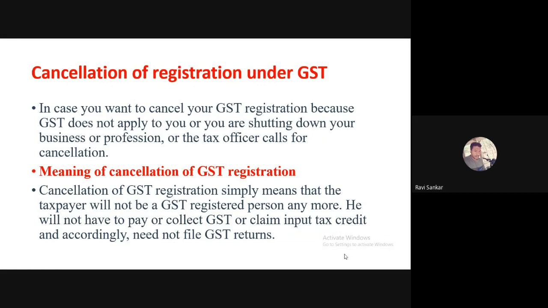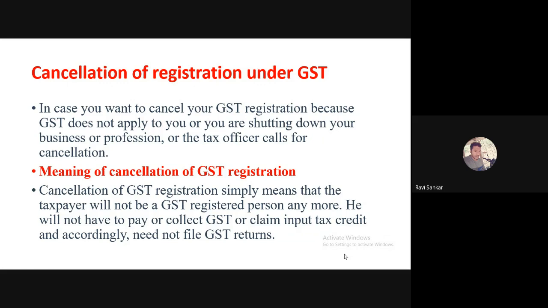You are free from all formal duties to be fulfilled as a GST registered person because your registration is cancelled. Okay. So this is the meaning of cancellation of GST registration.